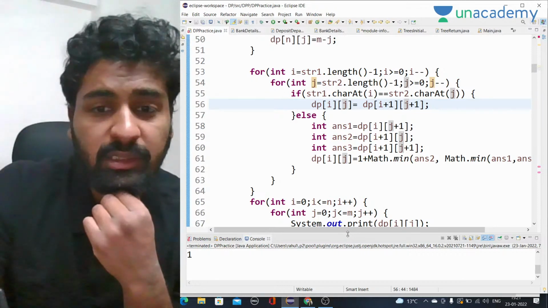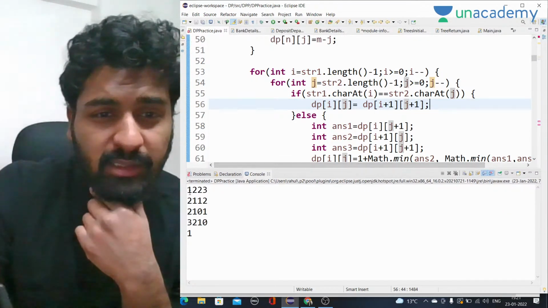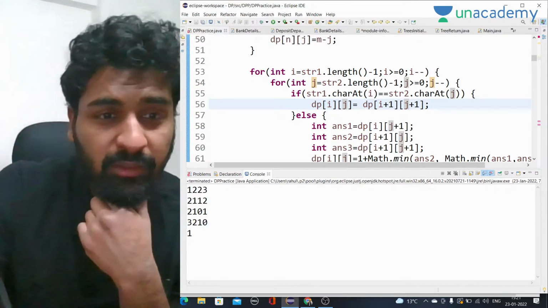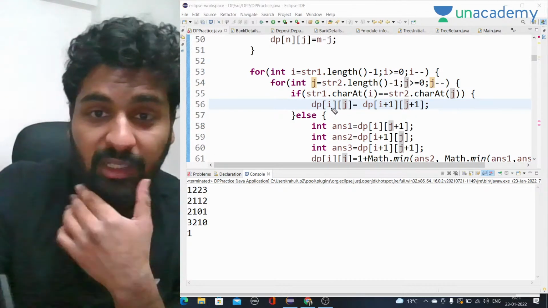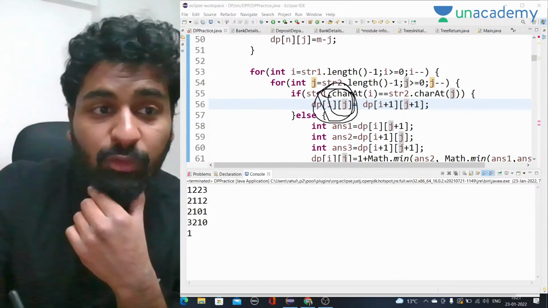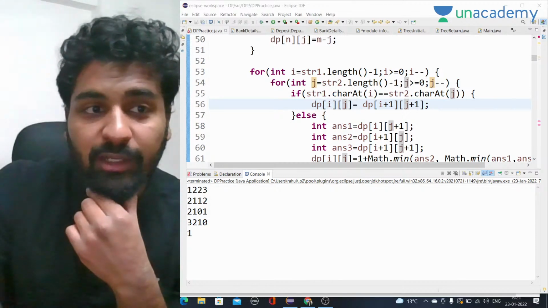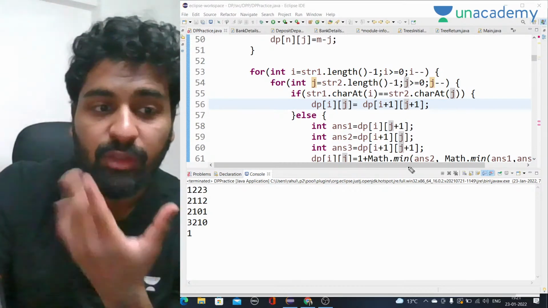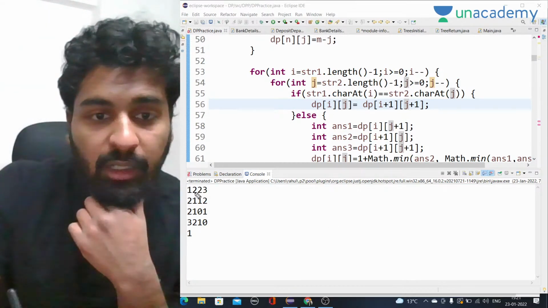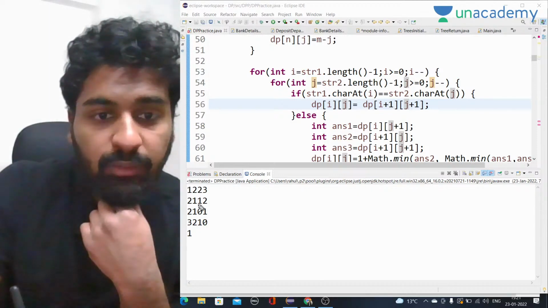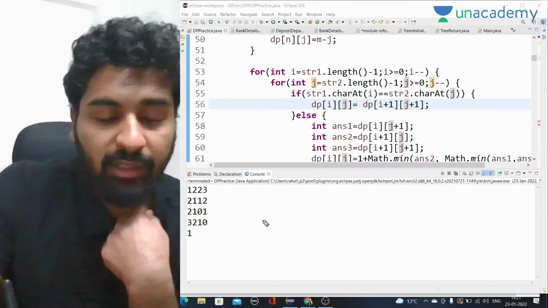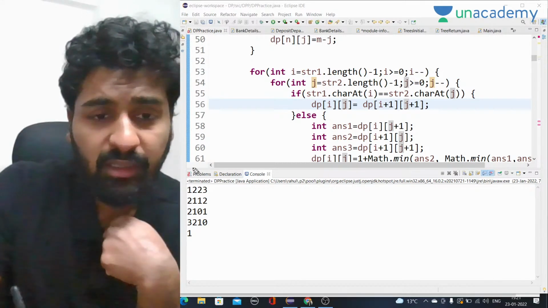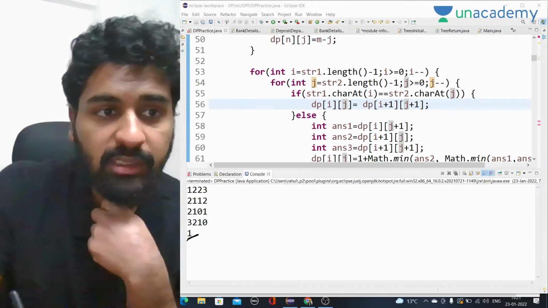Now you can see the answer is 1. The answer is correct, and this is our DP array, exactly the one that we made. Right, this is the exact one. Okay, so this wasted a lot of time. We just don't have to return it. We have to fill the DP array. Because I tried to copy it from the recursive code, that's why it was left with return only. So now this is the thing we have to do. 1 2 2 3. So this was the array, right? If you remember, this was the exact DP array that we made as well. So now the answer is 1, which is correct.